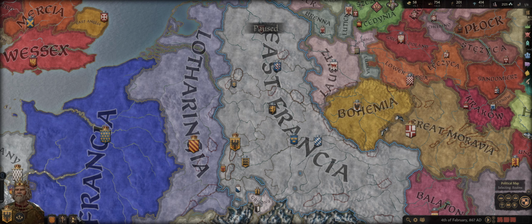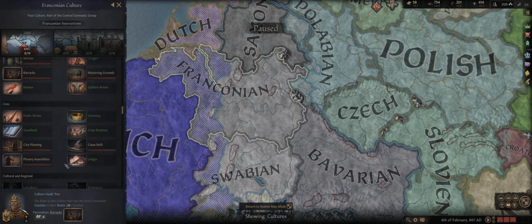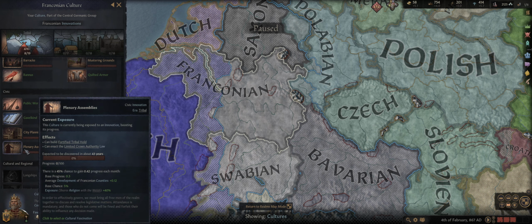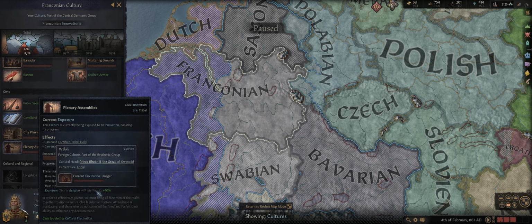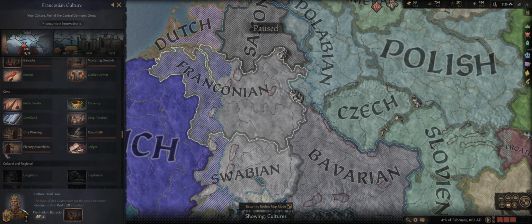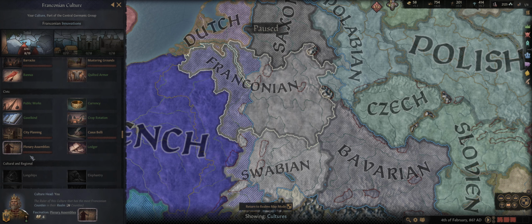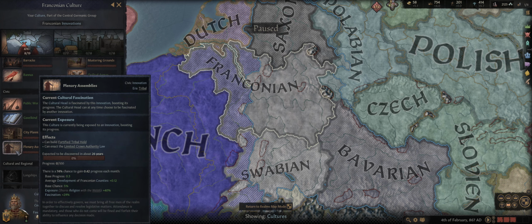In addition to that, technologies are also affected by different relationships. So for instance, we currently have exposure because we share a religion with the Welsh. It'll essentially choose any technology which you have a shared religion with and pick one of those to get a blue or purple border around it, as you can see here, which in turn increases the progress by 40%. So while our fascination only increases at a 29% chance, the Welsh exposure bonus is 40%, drastically increasing the cost.